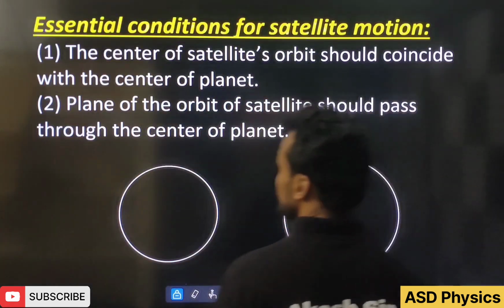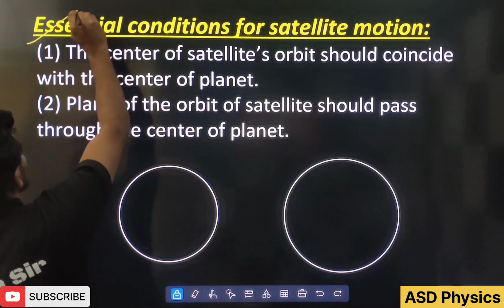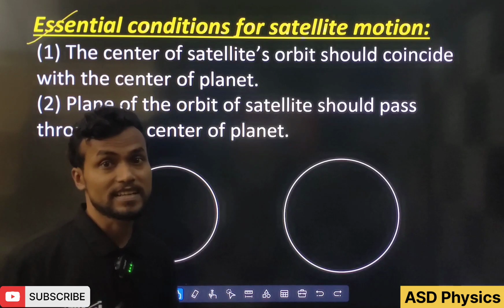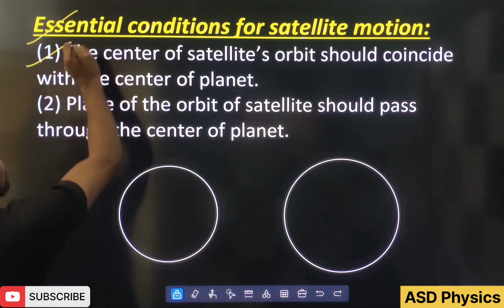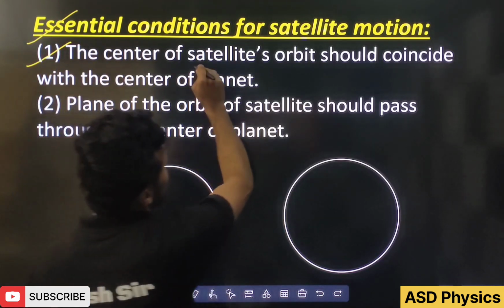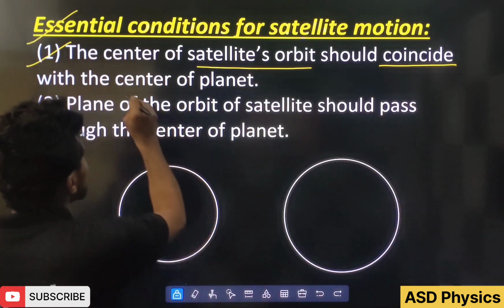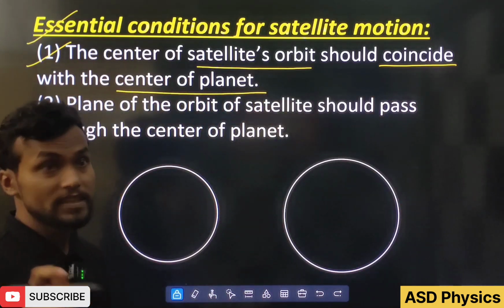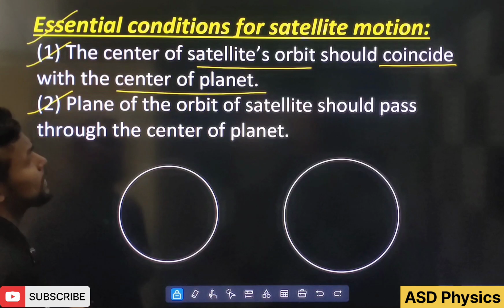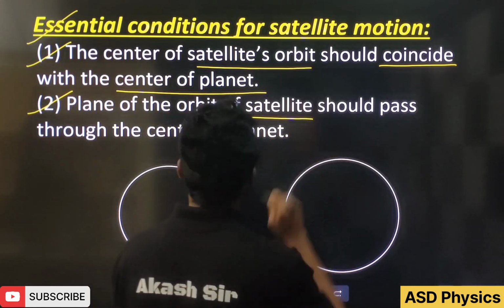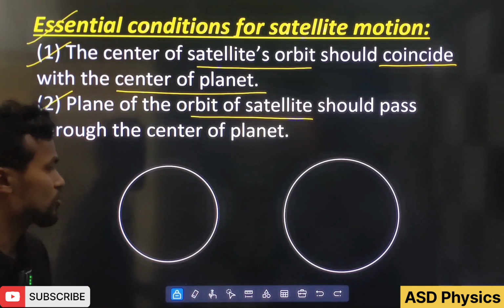Next, students, what is the essential condition for satellite motion? First, the center of the satellite's orbit should coincide with the center of the planet. Very, very important. Next, the plane of the orbit of the satellite should pass through the center of the planet.